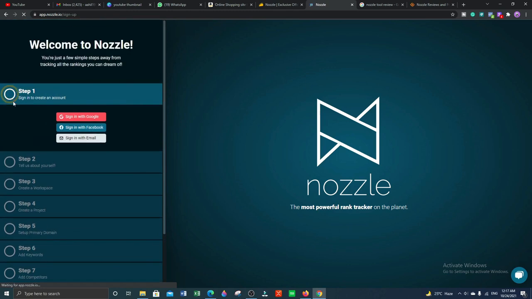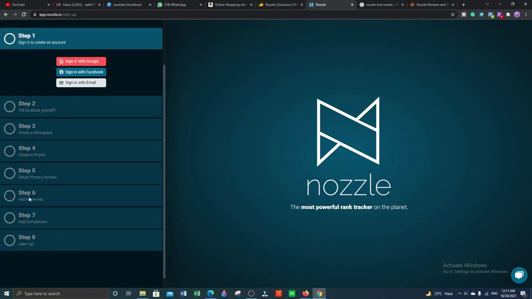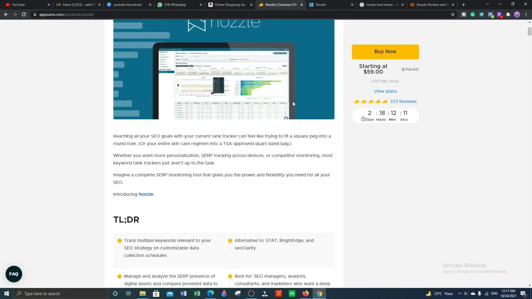these steps. First step is to sign up with Google, Facebook or email. Second step is to tell something about yourself. Third step is to create your workspace. Fourth step is to create a project. Fifth step is to set up the primary domain. Sixth step is to add your keywords, seventh step is to add your competitors, and eighth step is learn up. Okay, and now you can do all of this work with this tool, and once you are comfortable with it, after that you can buy this tool.